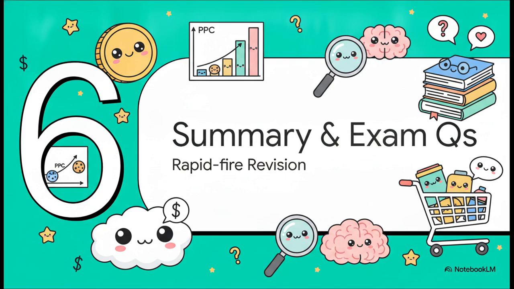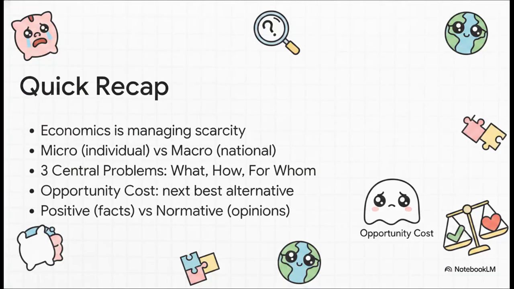Section 6. Summary and exam questions. We've covered a tremendous amount of ground today, so let's lock in this knowledge with a rapid-fire revision. Here is your ultimate cheat sheet, condensing everything you need into one powerful list. Remember, economics is the art of managing scarcity. Micro analyzes the individual, while macro looks at the nation. Scarcity births the three central problems of what, how, and for whom to produce. Opportunity cost is simply the value of your next best alternative. And finally, positive economics is about facts, while normative economics is about opinions.